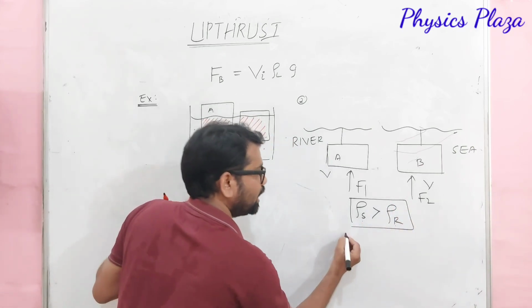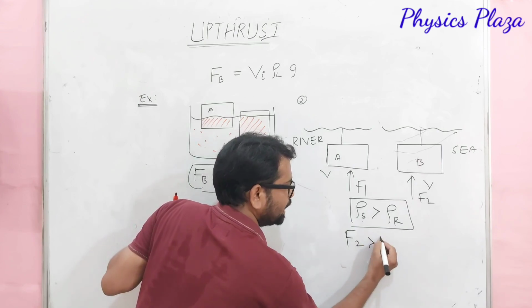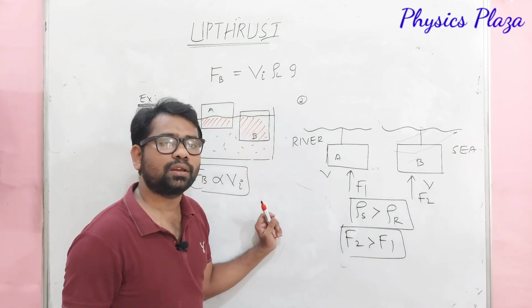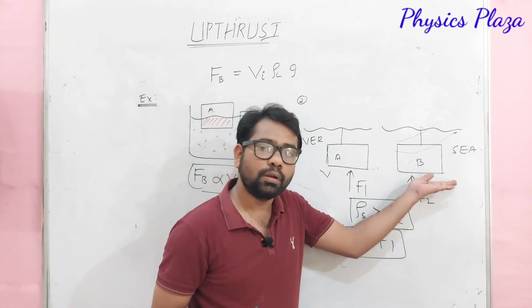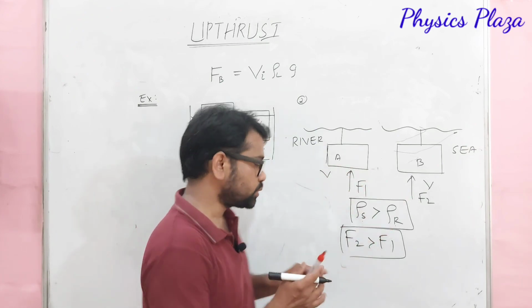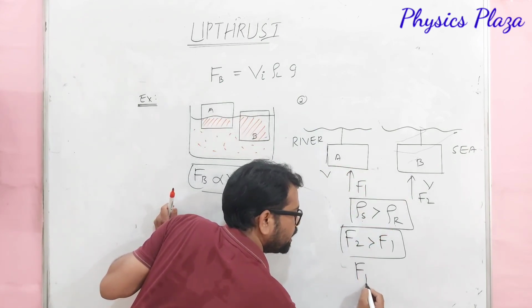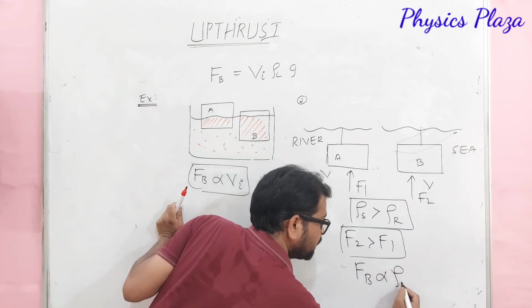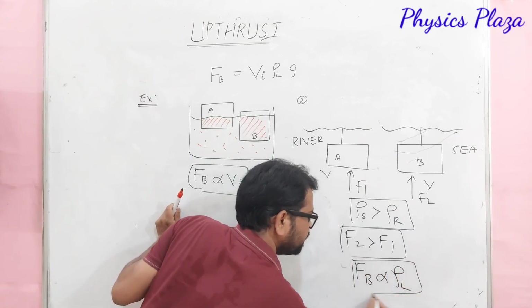Then it is noticed that F2 is greater than F1. F2 is greater than F1, which means what, dear children? The more the density of the liquid, the more the buoyant force. The less the density of the liquid, the less the buoyant force. So we can say that buoyant force is directly proportional to the density of the liquid. The density of the liquid is very important.